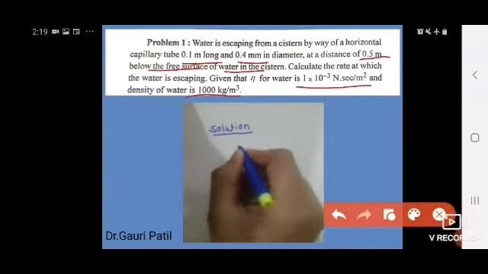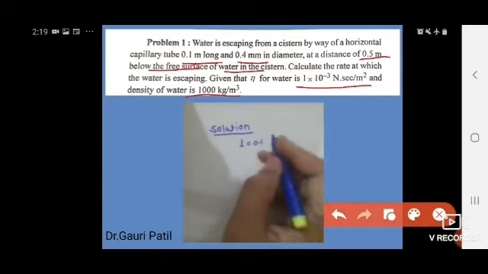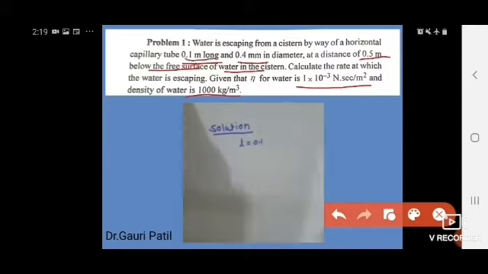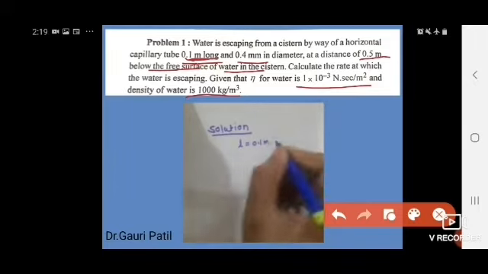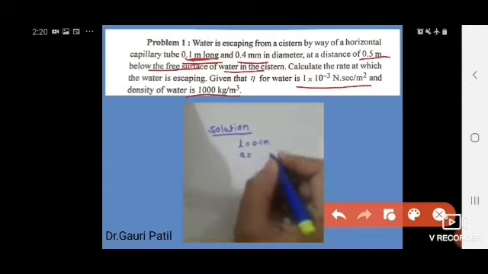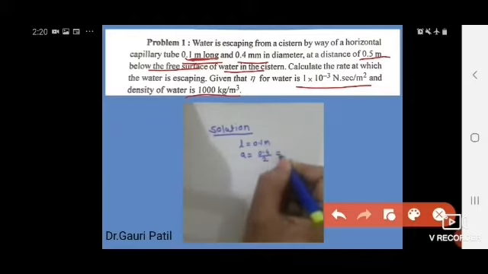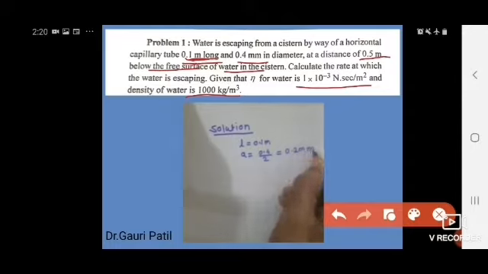First we have L is equal to 0.1, which is given in meters. Then the diameter is given as 0.4 mm. The radius is half of the diameter, so we divide by 2 and get radius 0.2 mm.